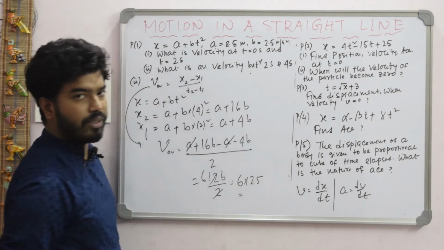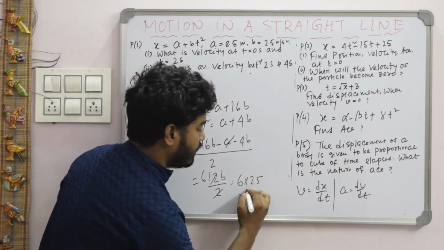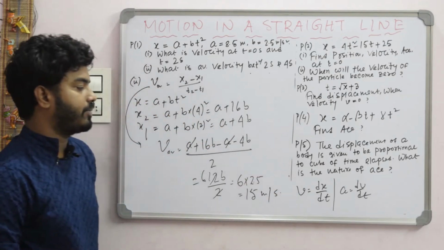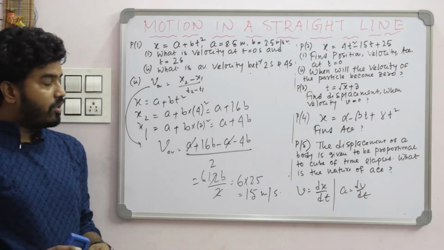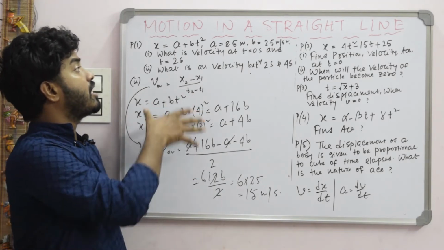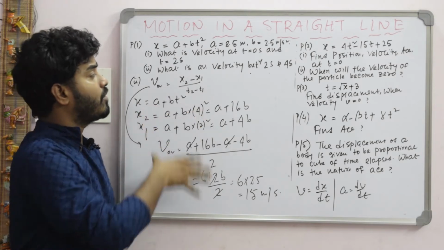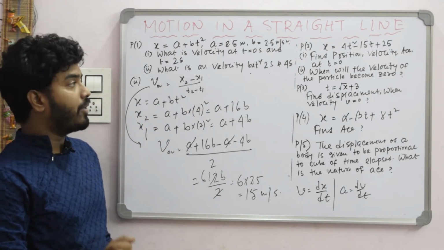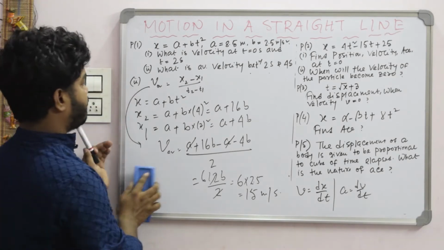So this one will be 15 meter per second, right? So this is the way of solving these types of problems, and these types of problems are very important in your board exam. Okay, now problem 2.